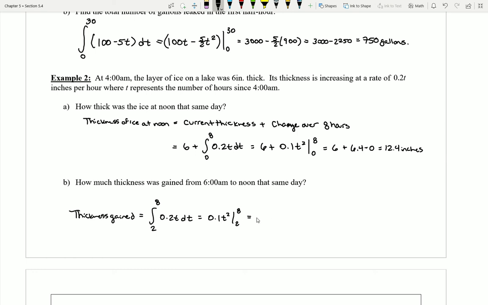So I can see here that I'm going to end up with 6.4 minus, and if I plug in 2, that's going to get me 4. So I'm going to get minus 0.4 after I multiply by the 0.1. So of course this is going to get me a grand total of 6 inches, half a foot. So in this 6-hour time period, there's a total of 6 inches of thickness that are gained.